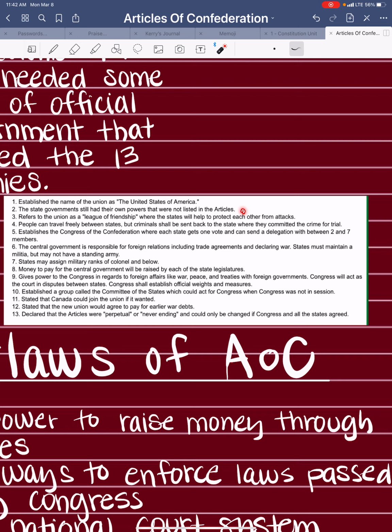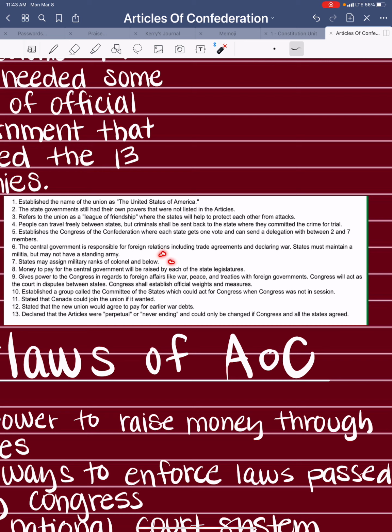The state governments still had their own powers that were not listed in the articles. Refers to the Union as a league of friendship. People can travel freely between states, but criminals shall be sent back to the state where they committed a crime. Establishes the Congress of the Confederation, where each state gets one vote and can send a delegate between 2 and 3 members. The central government is responsible for foreign relations, including trade agreements and declaring war.